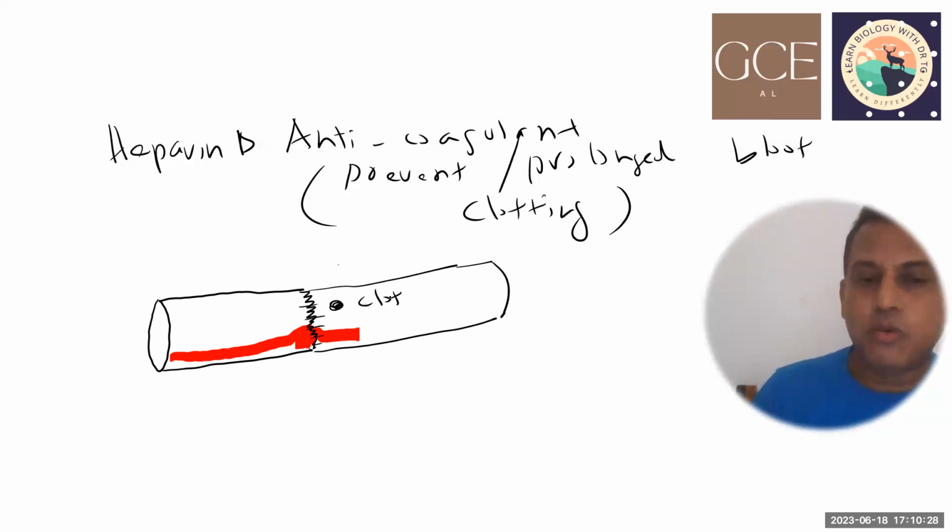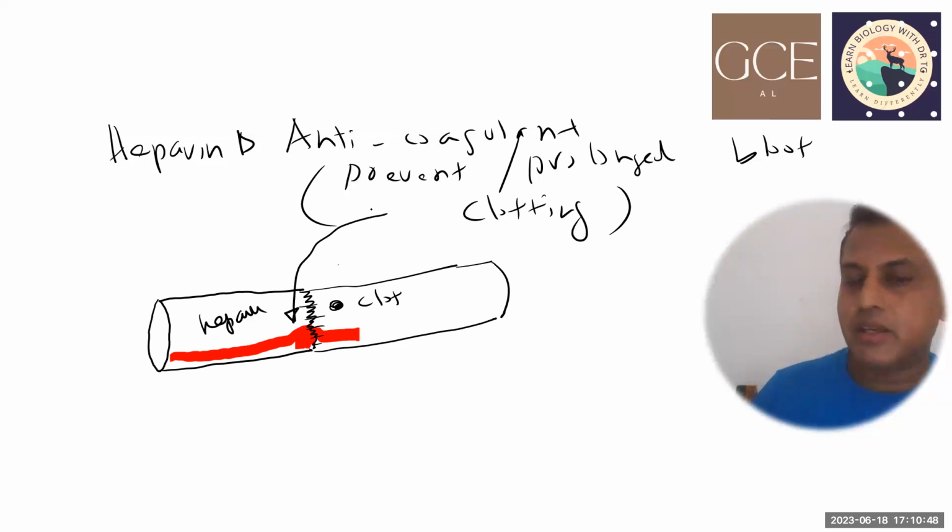If the clot forms, this is dangerous because it can block a blood vessel in the heart, in the lungs, or in the brain, and this is a life-threatening situation. As a result, these patients are prescribed to take heparin.